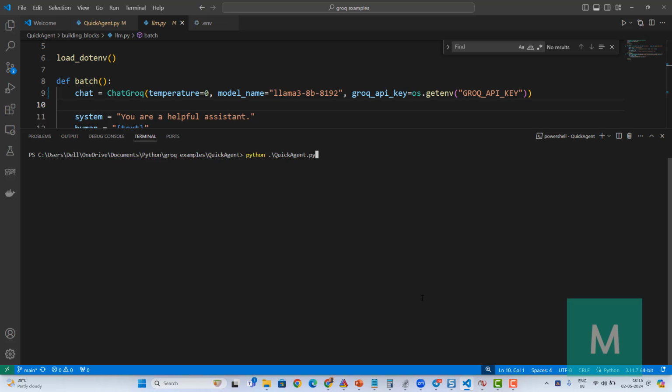Hi, I'm going to chat with Llama 3 8 billion parameter model using Groq Cloud API and Deepgram voice to text and text to speech synthesizer. So let's try this out.